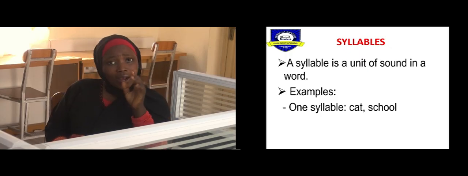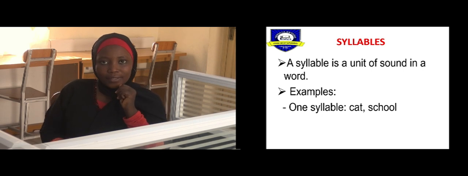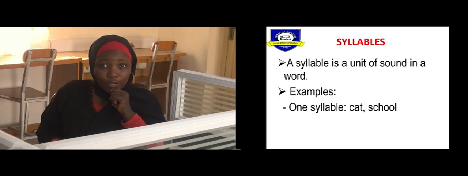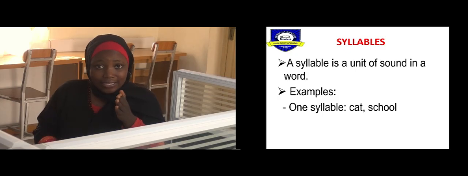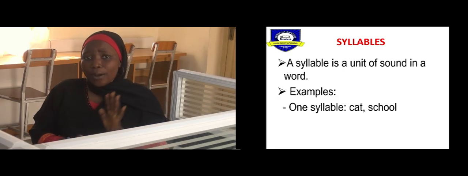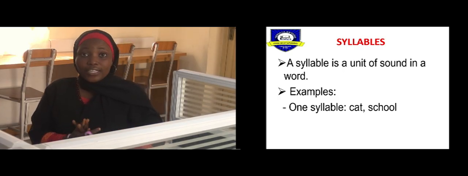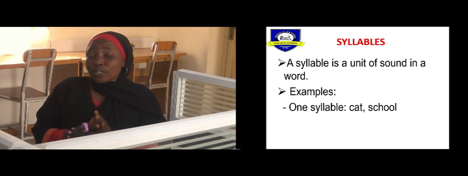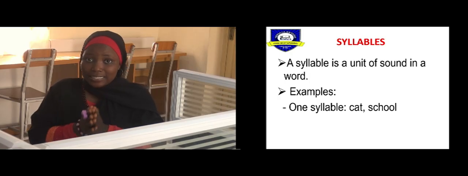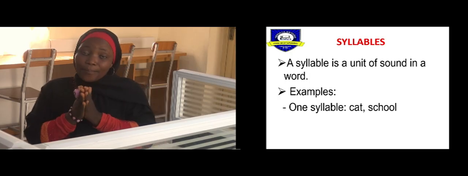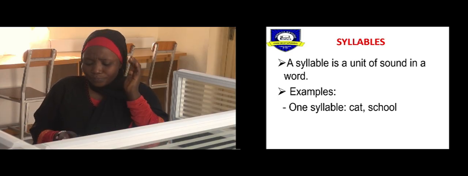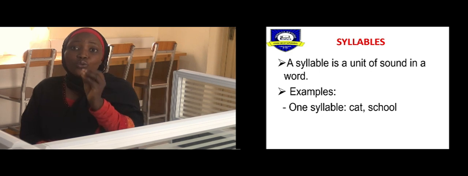So, an example of a one syllable word, we have cat. Please, can we divide cat into any form of syllable? No. Can you divide it? No. This brings me back to our previous knowledge that we've already built on. Remember, we said when we want to form a syllable, we either what? Remember when we did an exercise in the class that we can either clap our hands or hit the table. This will give you a very short way or shortcut to knowing syllables.